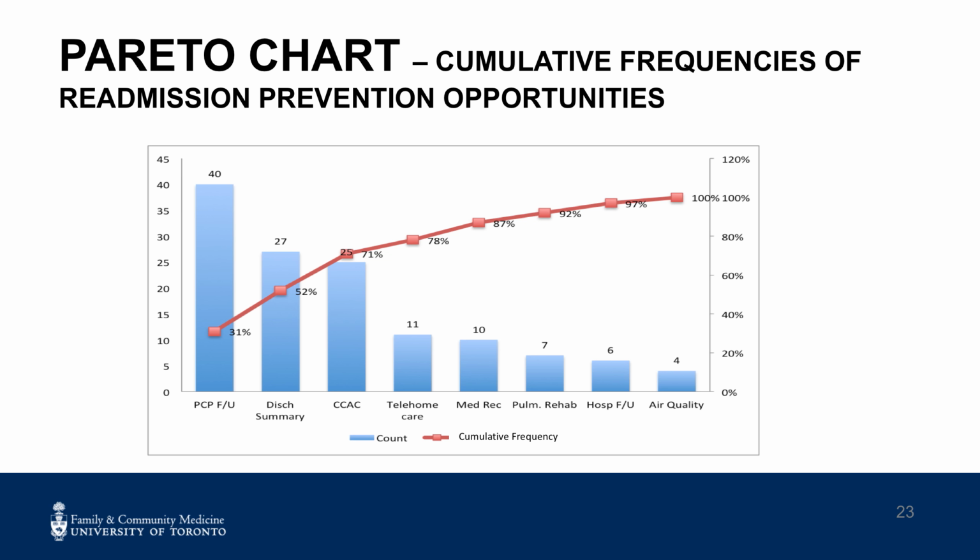The red line displayed the cumulative frequencies of the readmission prevention categories, which from a QI lens are opportunities for improvement. The challenge is, as a team, do we work on all of these categories? Most teams cannot do that, and based on the tally sheet numbers, it may not be worth it to work on every category of causes.